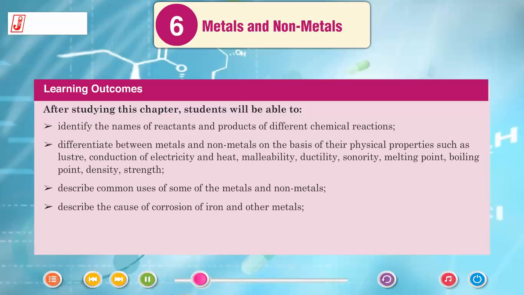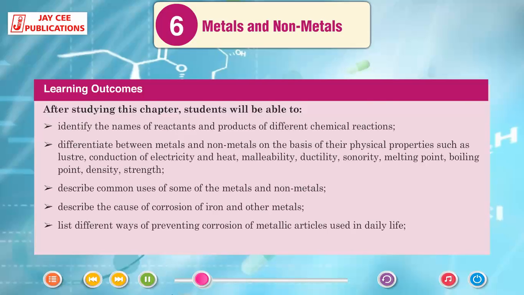Describe the cause of corrosion of iron and other metals. List different ways of preventing corrosion of metallic articles used in daily life. List some properties and uses of metalloids.